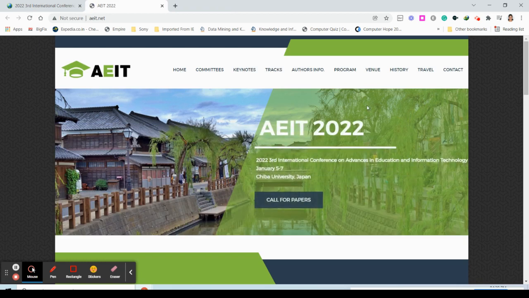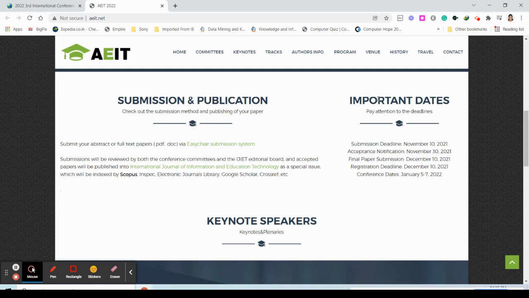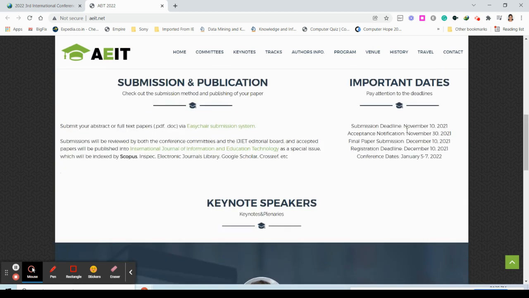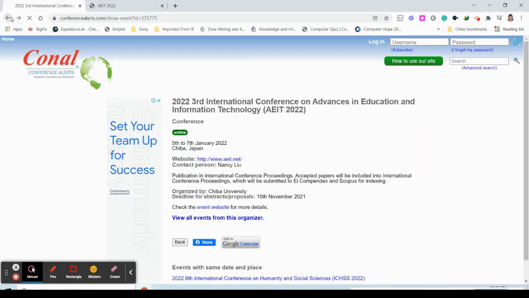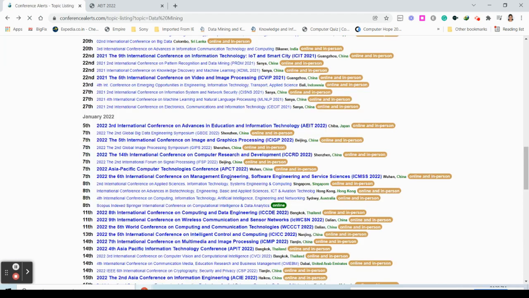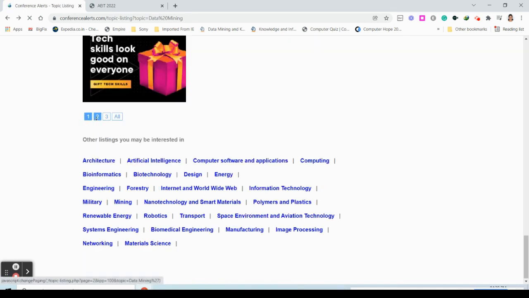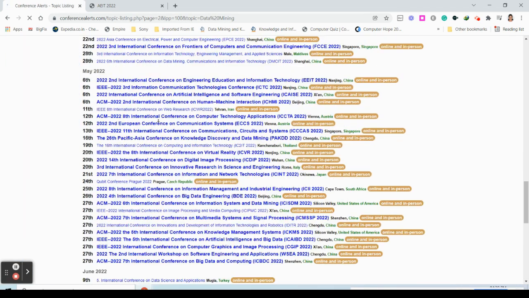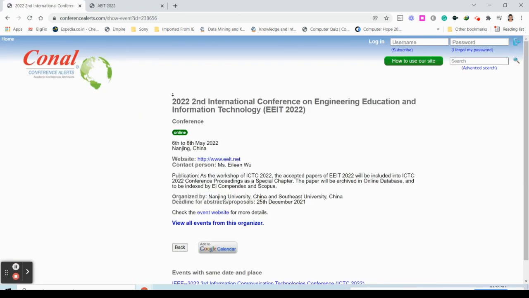You can find the dates if you just scroll down. Here the submission deadline is over. So the very first thing is you have to check the submission deadline. Fine, we will go to the next page and look at March or April, something like that. I'm going to click here. This is happening in China.